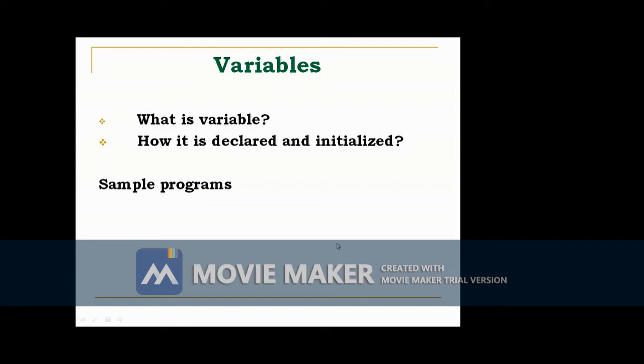Many other programming languages define only two general categories of scope: one is global scope and another one is local scope. However, these traditional scopes do not fit well with Java's strict object-oriented model. It is possible to create what amounts to a global scope, but it is by far the exception, not the rule. In Java, the two major scopes are those defined by a class and those defined by a method. A variable declared inside a class has class scope. A variable declared inside a method has method scope.